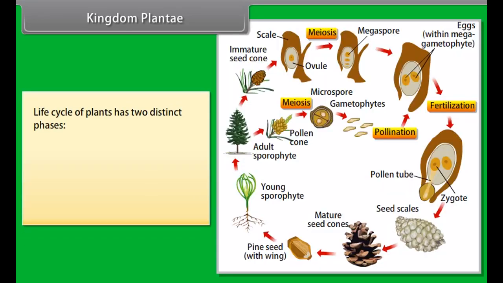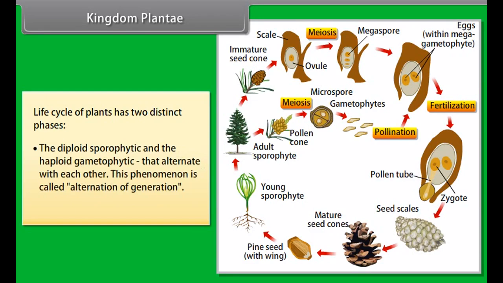The life cycle of plants has two distinct phases: the diploid sporophytic and haploid gametophytic, that alternate with each other. This phenomenon is called alternation of generation. Kingdom Animalia.